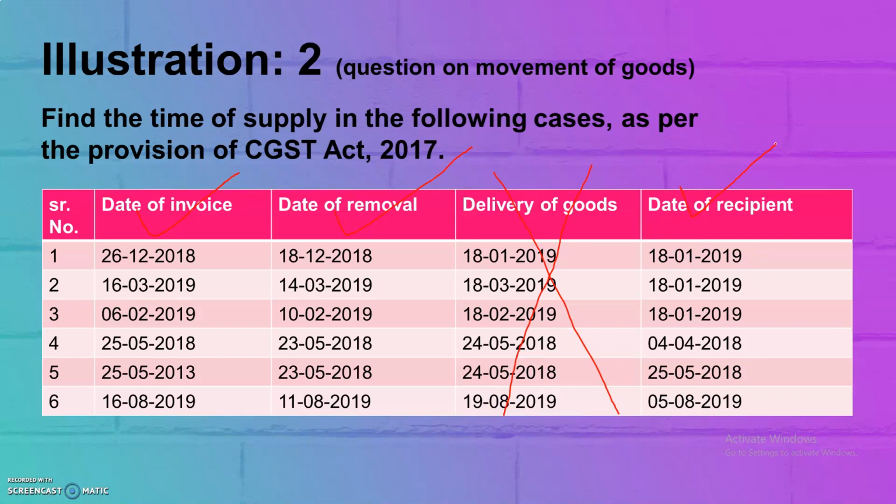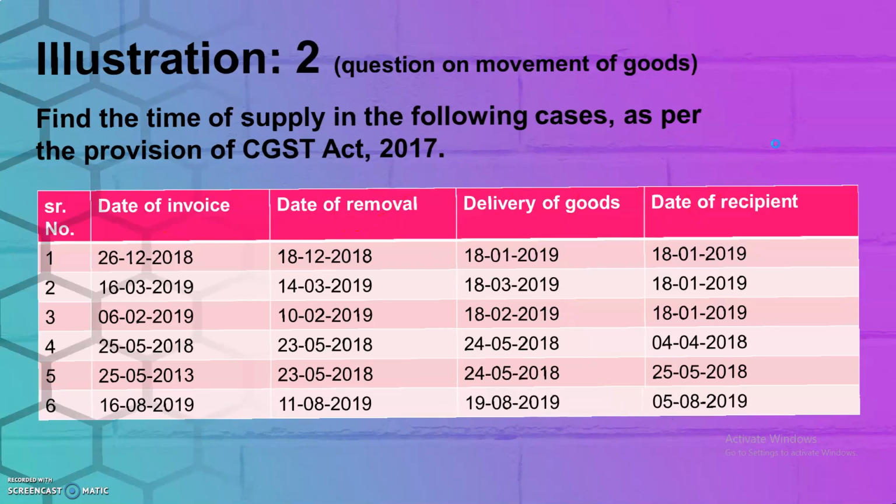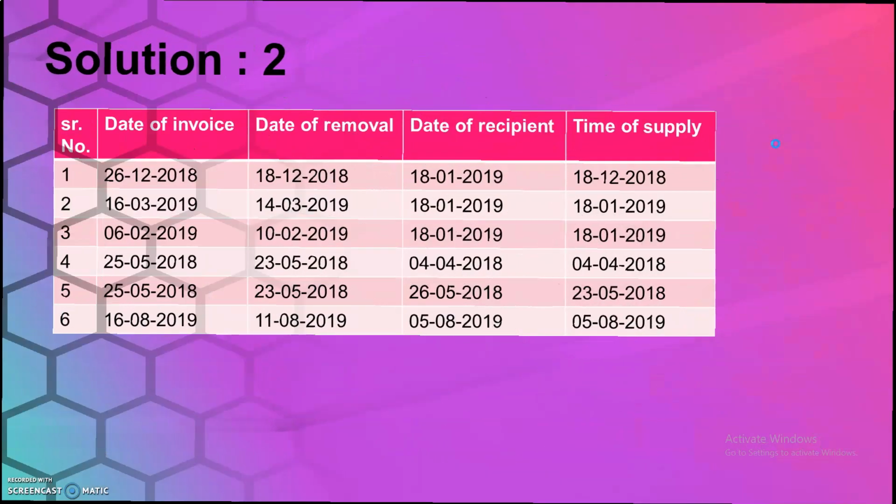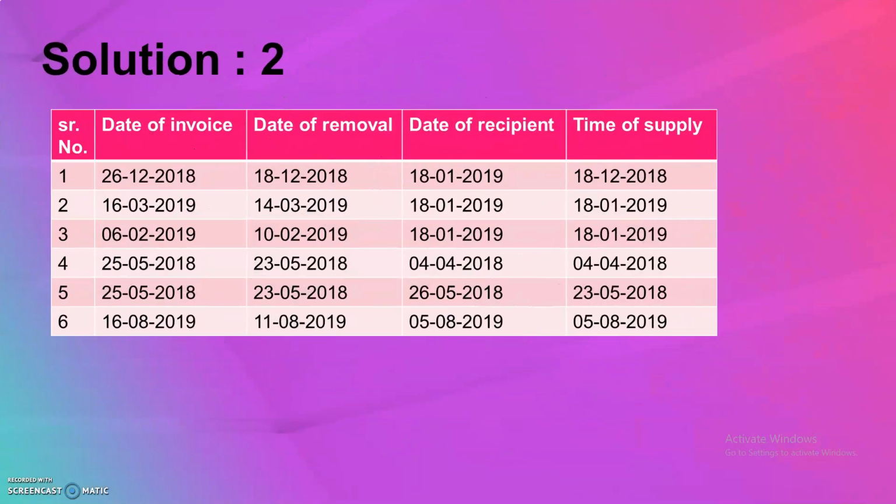So these three dates are required and the delivery of goods date is not required. So let's go further toward our solution and see how we solve it. Solution 2. See on your screen, I am taking only date of invoice, date of removal and date of recipient, and then I find time of supply.